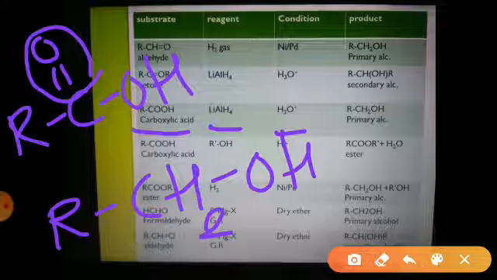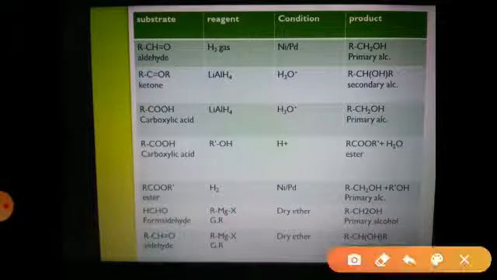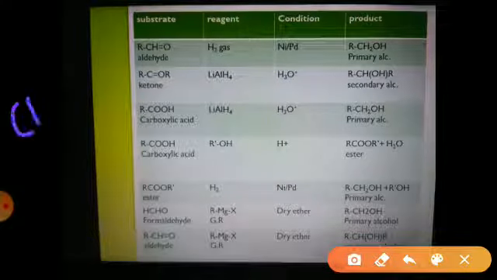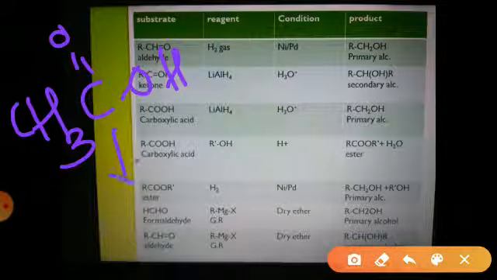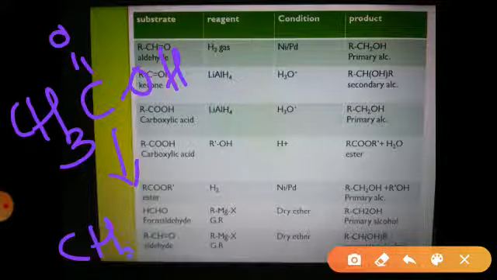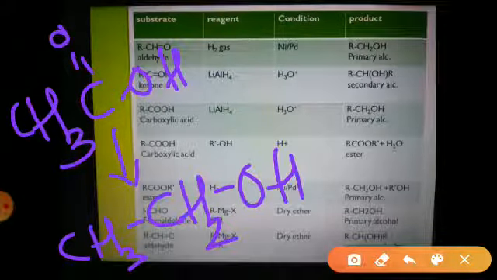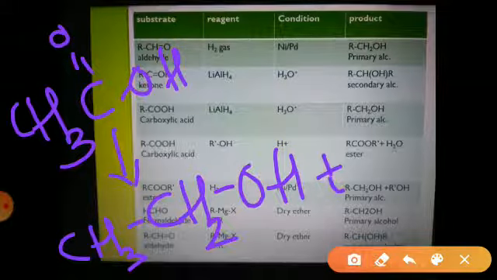For this case, we will take the example of acetic acid. So acetic acid has the formula CH3C double bond OH. Acetic acid on reduction by using lithium aluminum hydride gets converted into CH3CH2OH, that is ethyl alcohol. And if we look at the byproduct, some hydrogens may get converted into water molecules. So here we have said that carboxylic acids can be converted into primary alcohols.